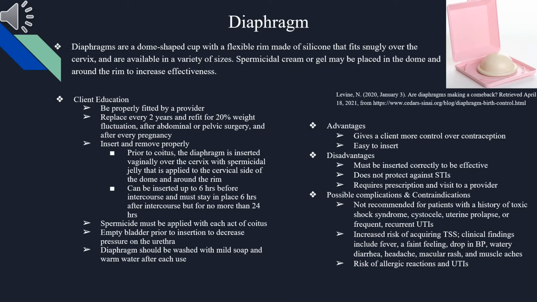Diaphragm. A dome-shaped cup with a flexible rim made of silicone that fits snugly over the cervix and is available in a variety of sizes. Spermicidal cream or gel may be placed in the dome and around the rim to increase effectiveness. It is important to educate the client that it needs to be properly fitted by a provider, replaced every 2 years, and refit for 20% weight fluctuation. It needs to be inserted and removed properly. Spermicide must be applied with each act of coitus. Bladder must be emptied prior to insertion to decrease pressure on the urethra, and the diaphragm should be washed with mild soap and warm water after each use.